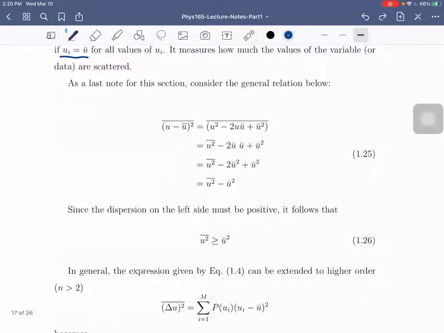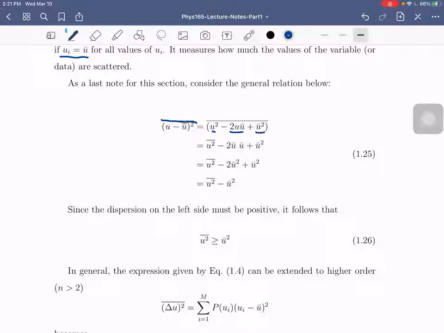So to get the second moment, you just have to get the mean, okay, of that particular expression. We have (u minus u bar) squared. So since square to, we can expand this. So we have u squared minus 2u u bar plus u bar squared.